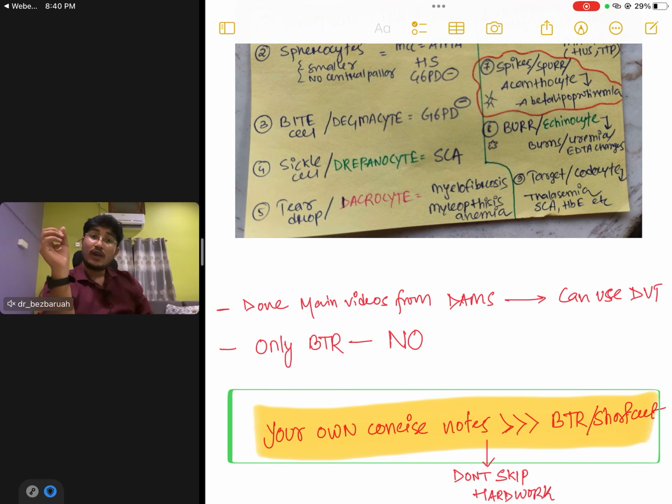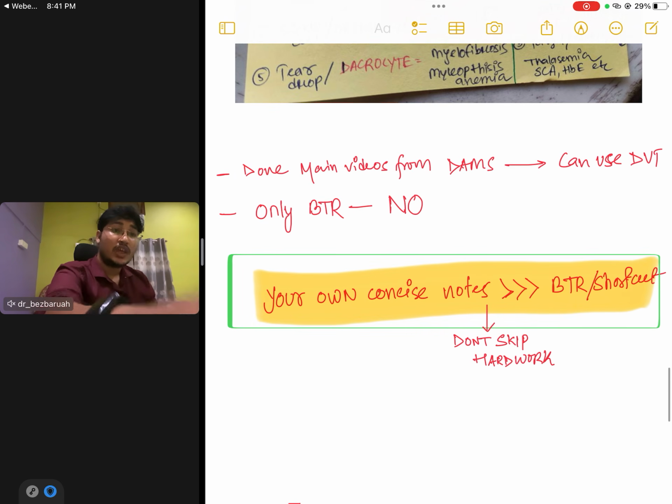But if you are from a different platform like Marrow, PrepLadder, then you should avoid using DVT. Same case for BTR also. Only BTR, a big no. BTR lacks conceptual knowledge, so only BTR won't help. If you have studied from someone else, then there is no point switching again to BTR and studying the same thing from someone else. Your own concise note is far better than BTR or any other shortcut.